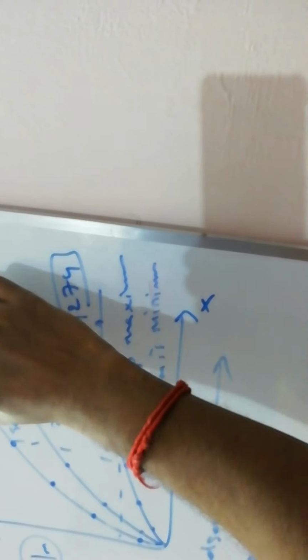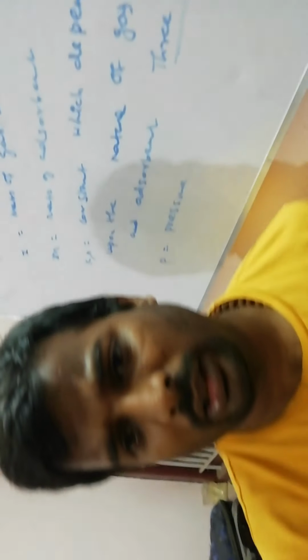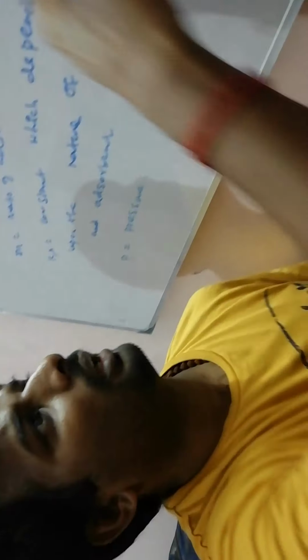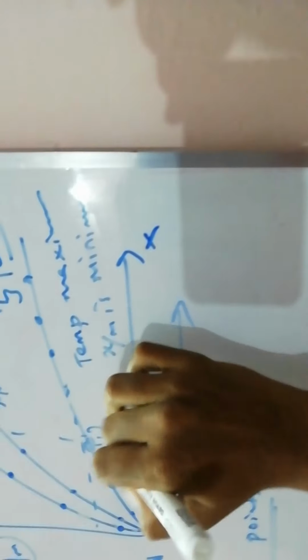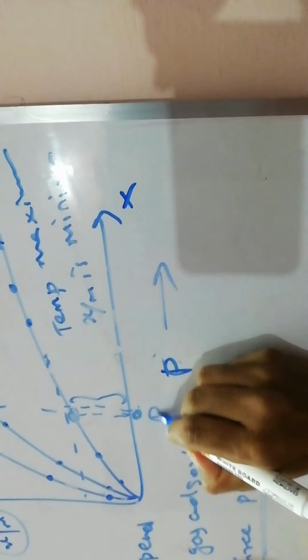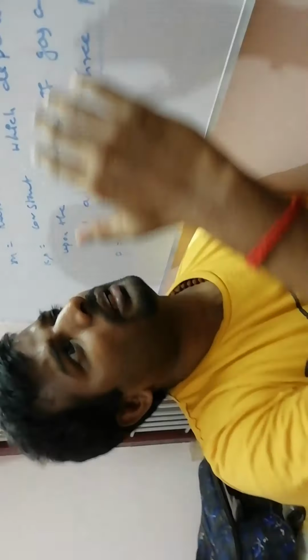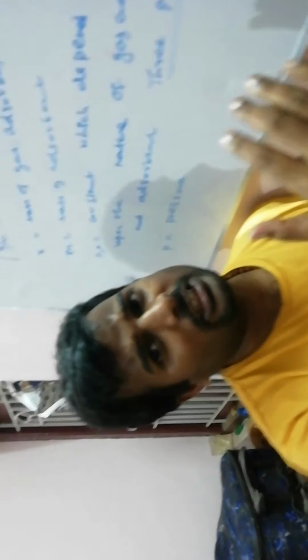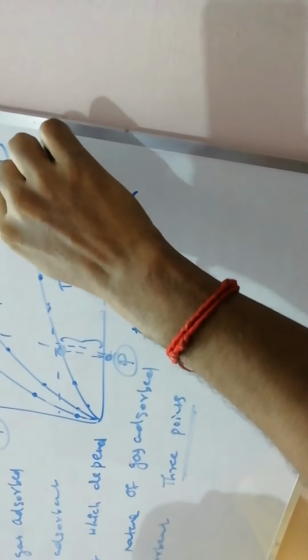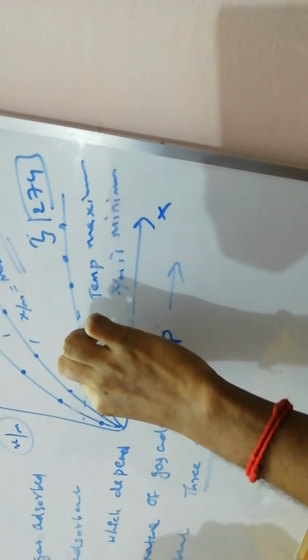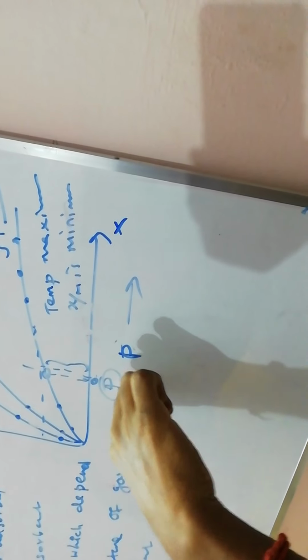So from this, what I infer as the second point is, at a constant pressure, I take this constant pressure, the extent of adsorption decreases with increasing temperature. At this pressure, the temperature is maximum and adsorption is minimum. At the same pressure, the temperature is minimum and adsorption is maximum.